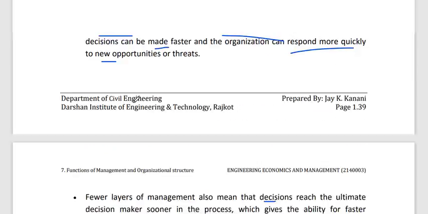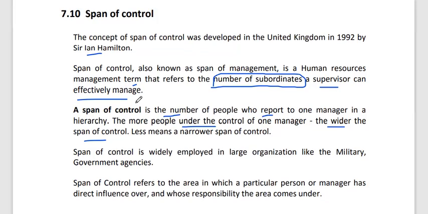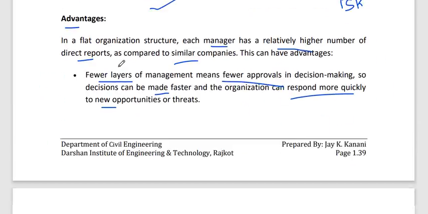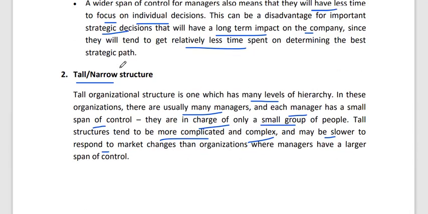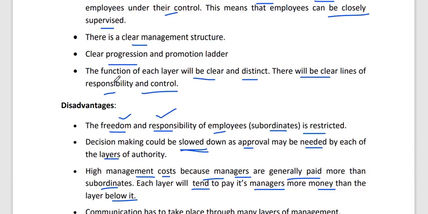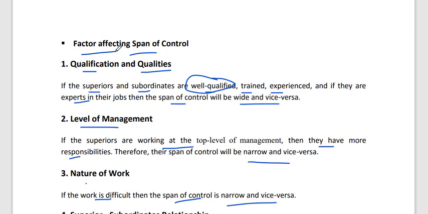So today we have discussed in detail about span of control. Its types, there are two types, flat and wide, and its advantages and disadvantages. Then tall or narrow structure, its advantages and disadvantages, and when to choose which type of span of control in your organization, the factors affecting span of control.